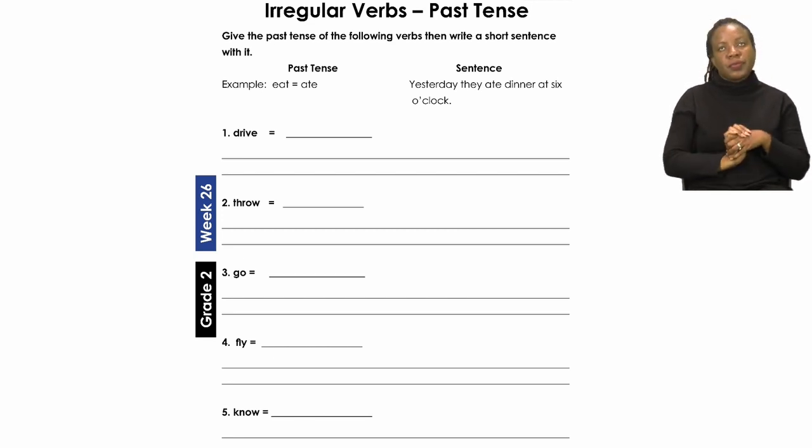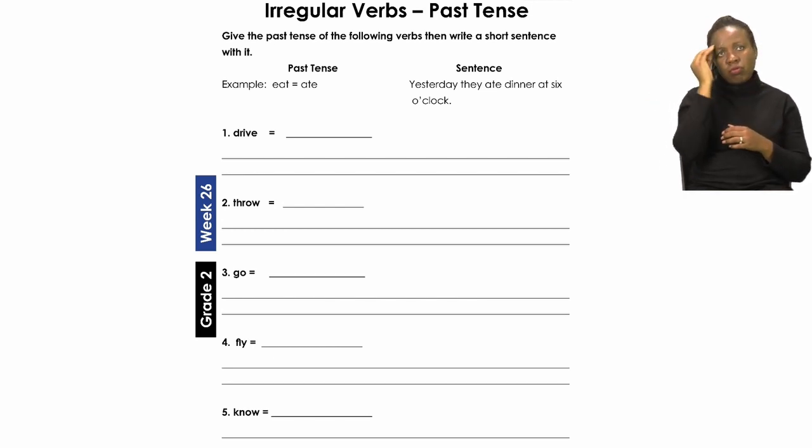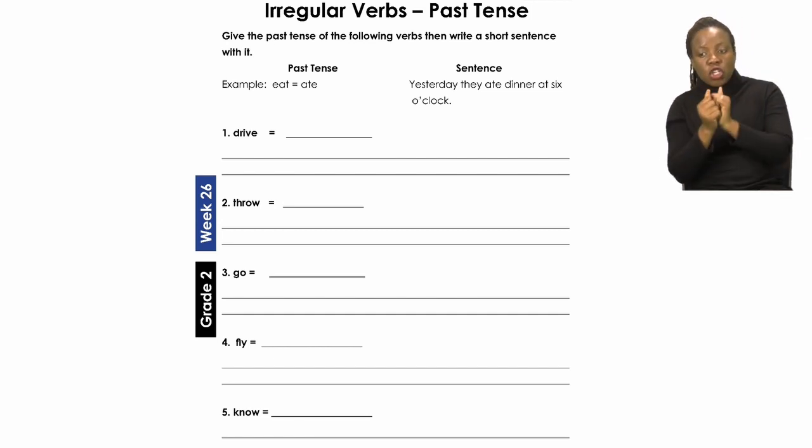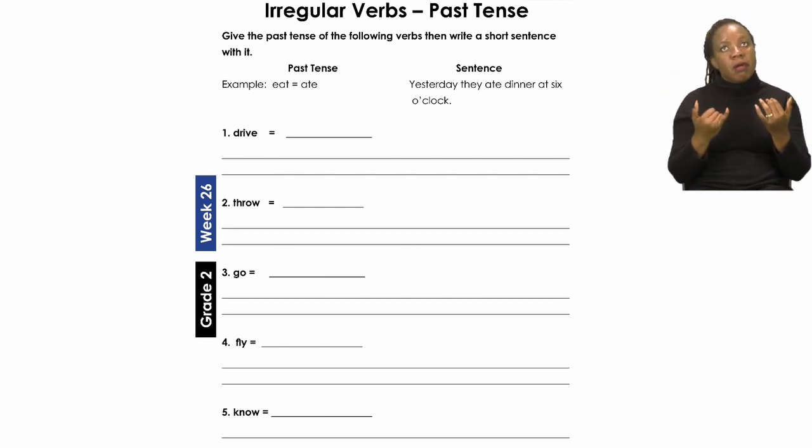Now you will see you have a list of words: drive, throw, go, fly, and number 5, no. What you have to do is turn each one of these words into the past tense. Then you take the past tense word and you make a short sentence.